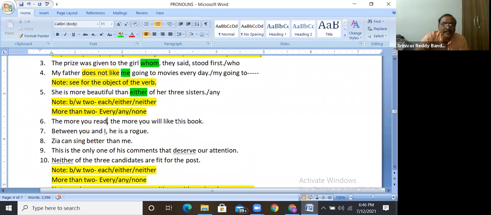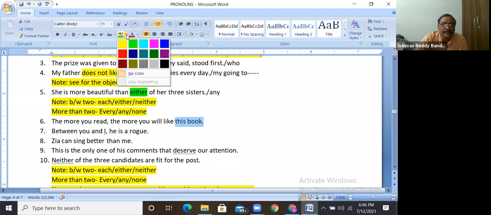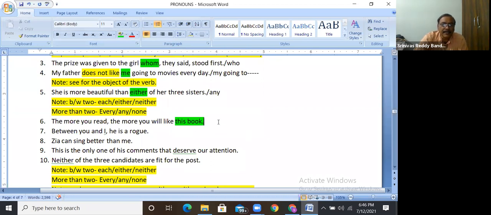In the second sentence you have to use a pronoun. Is it clear? So here, the more you read this book, the more you will like it.